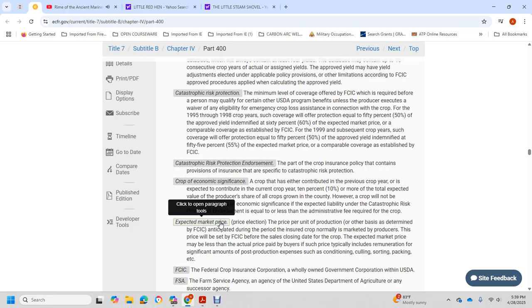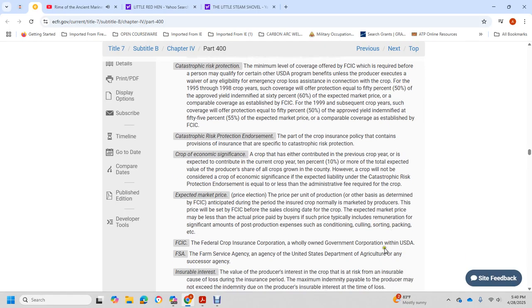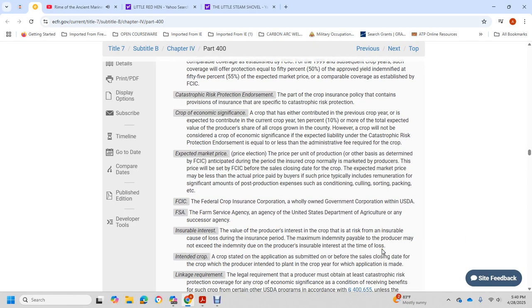Expected market price is the election of the price per unit of production, set by the Federal Crop Insurance Corporation as anticipated during the period in which an insured crop is normally marketed by the producer. The price will be set by the Federal Crop Insurance Corporation before the sales closing date for the crop. The expected market price may be less than the actual price paid by buyers, because such prices typically include a significant amount of post-production expense for conditioning, culling, sorting, packing, etc.